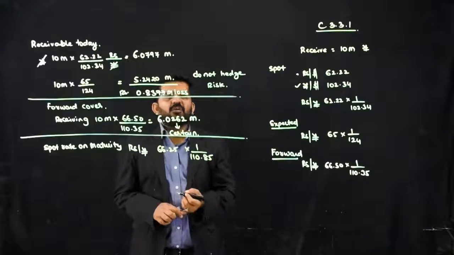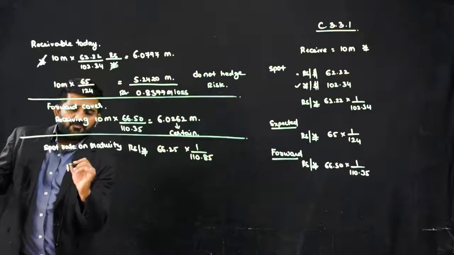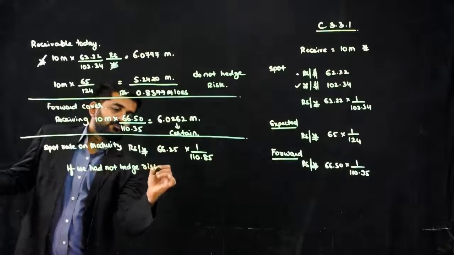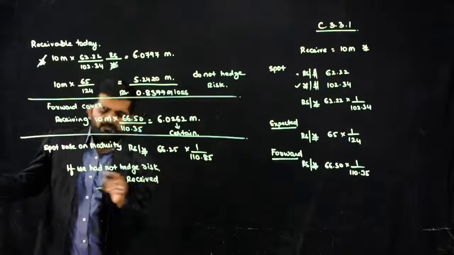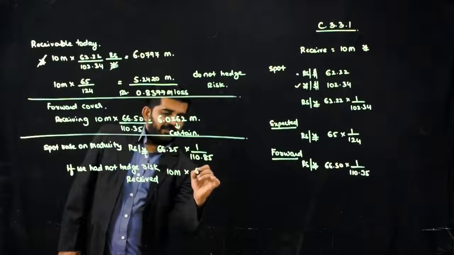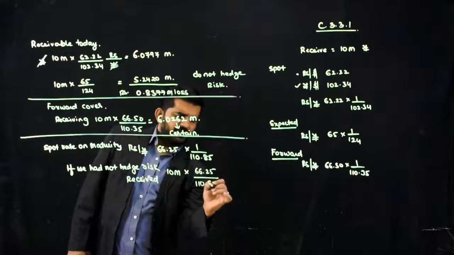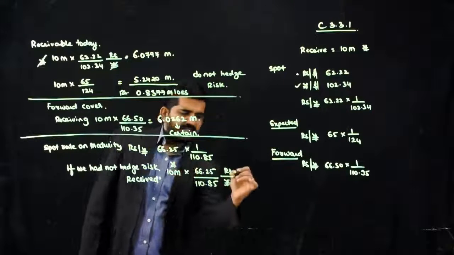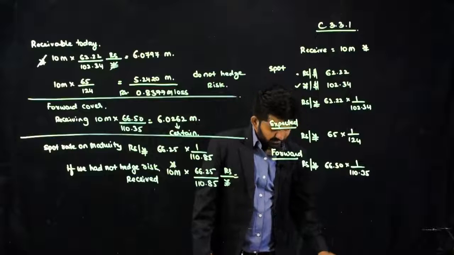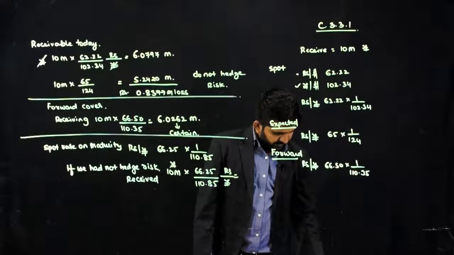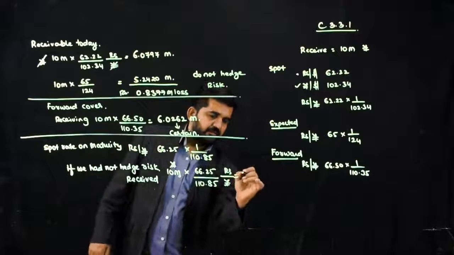If we had not taken a forward cover, we would have received 10 million multiplied by 66.25 divided by 110.80. The yen gets cancelled and we get the answer in rupees. It is 5.9765 million.